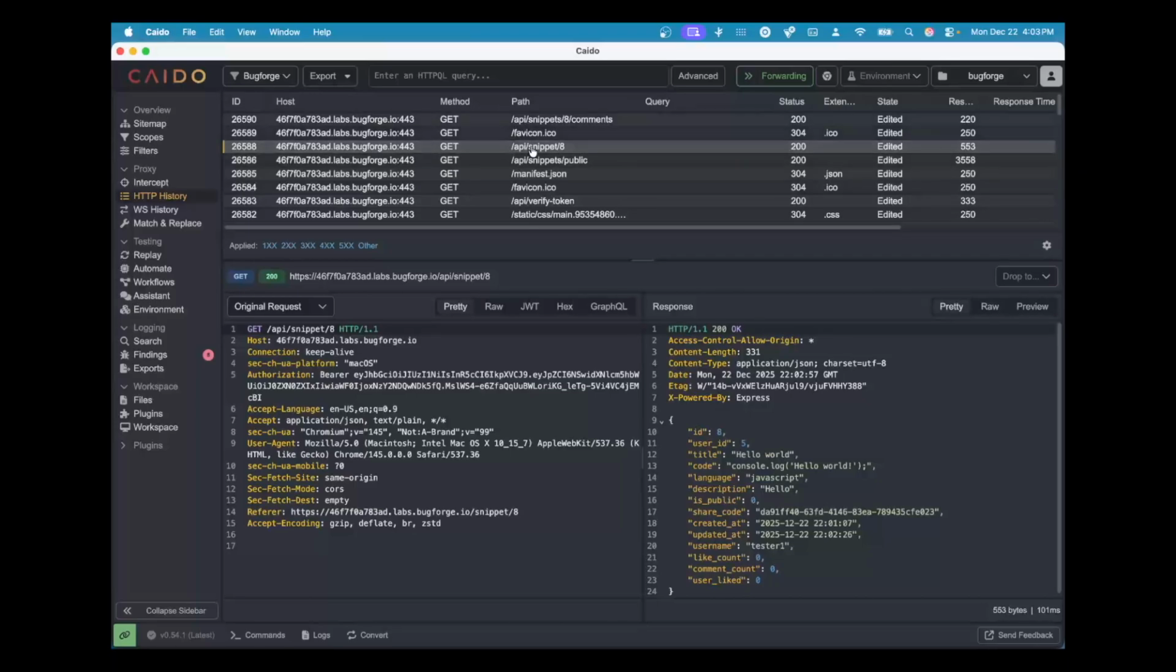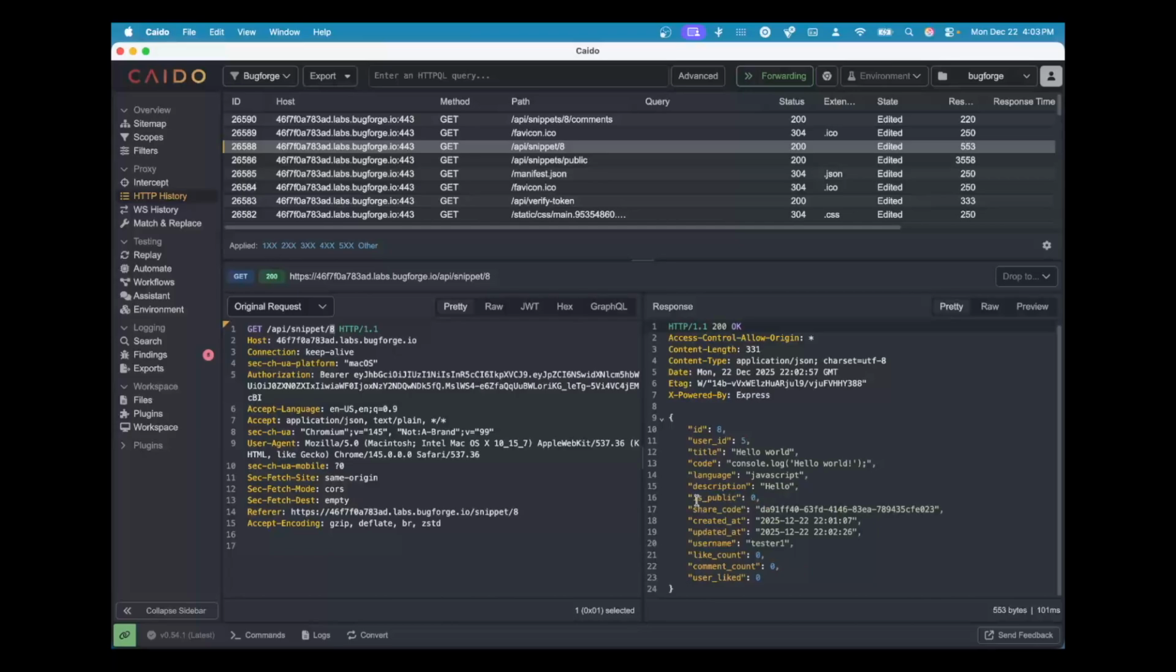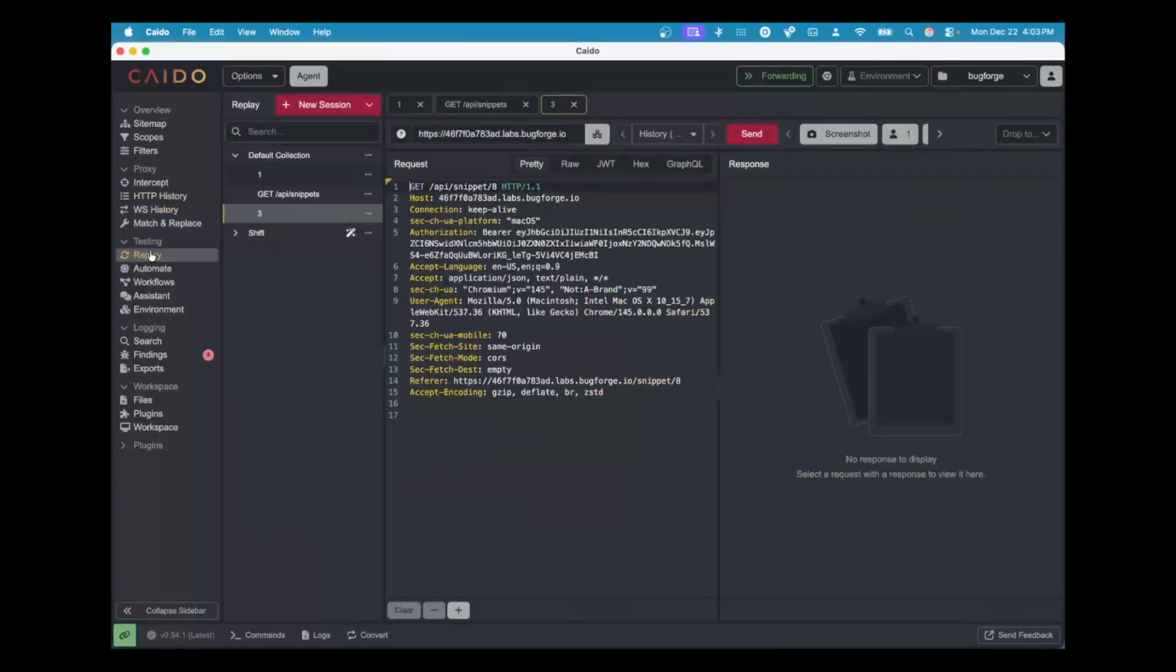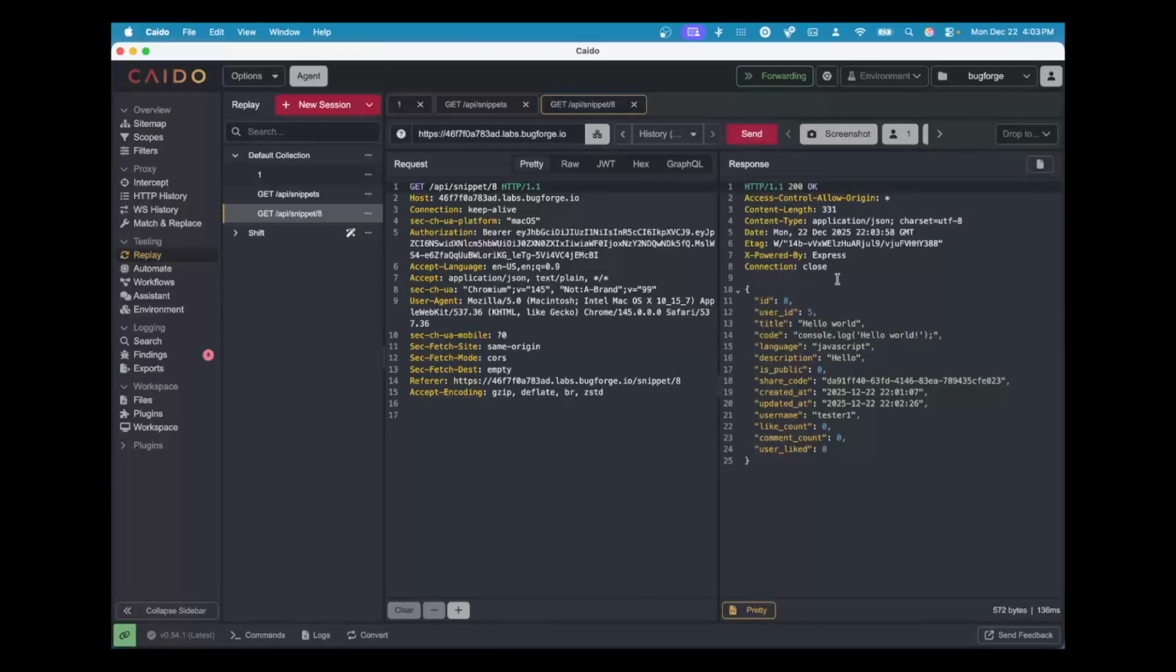So this request right here, GET /api/snippet/8, is referencing that snippet that I created and made private. You can see this right here is public 0, so that indicates that this snippet is private. So I'm going to send that over to my replay, and I'm going to resend that request. And when I send it as user 1, as expected, I'm able to see the response.